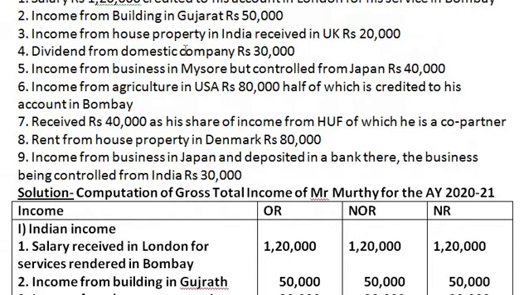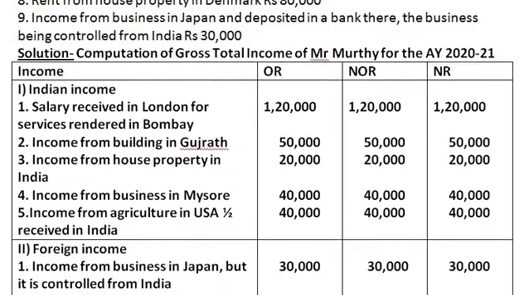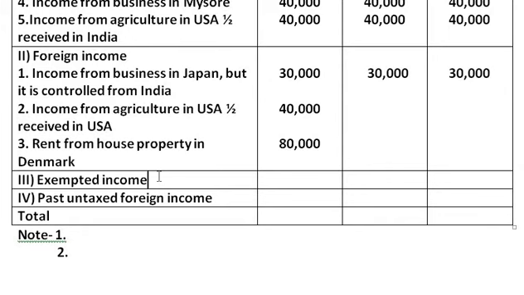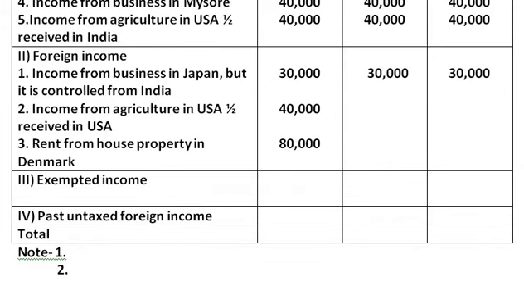Point number 4, dividend from domestic company, 30,000. So this we have to take in the exempted income column, dividend from domestic company. And we are not taking any amount here as it is exempted income. So the amount column is nil.